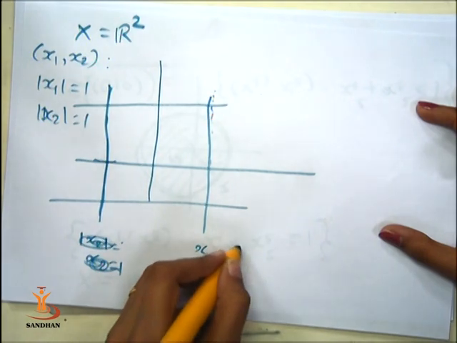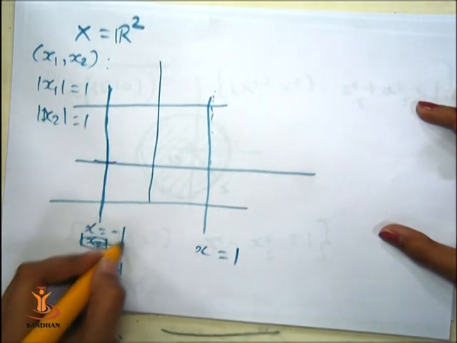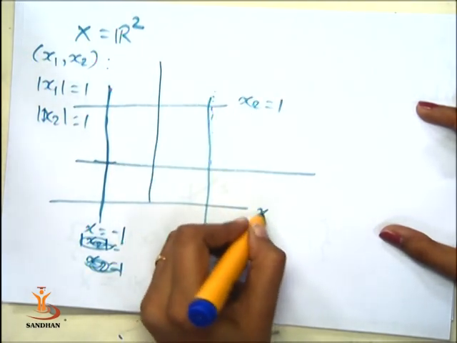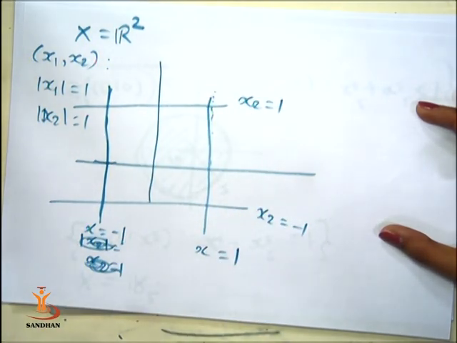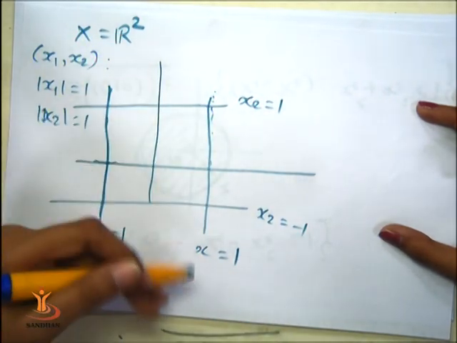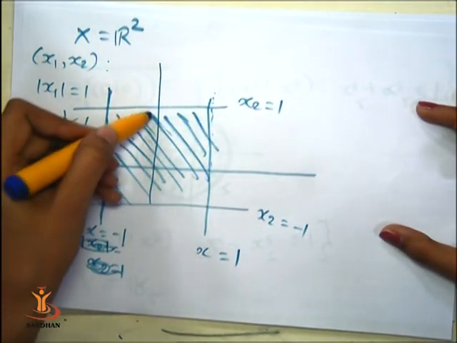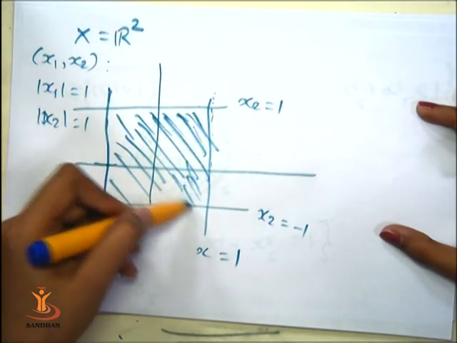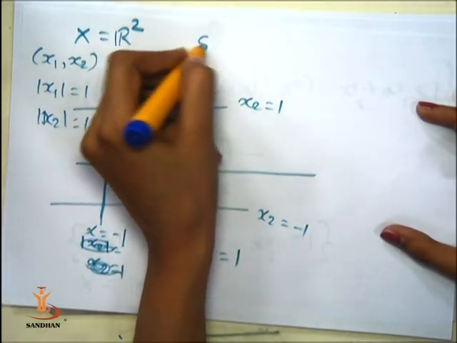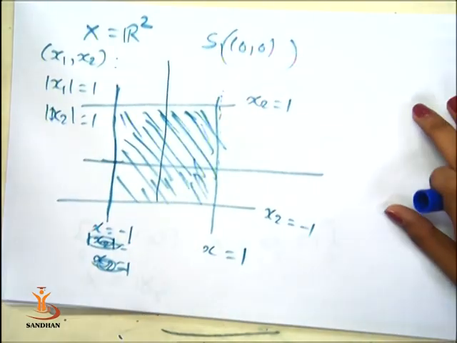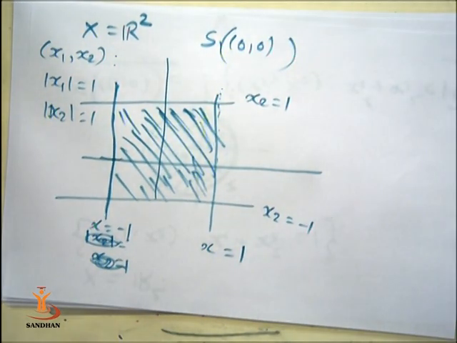This is x1 equal to 1, this is x1 equal to minus 1. Here x2 is equal to 1 and x2 is equal to minus 1. So the shaded region described in the figure is our S1(0, 0) in R2. This is the unit sphere in (R2, d2).